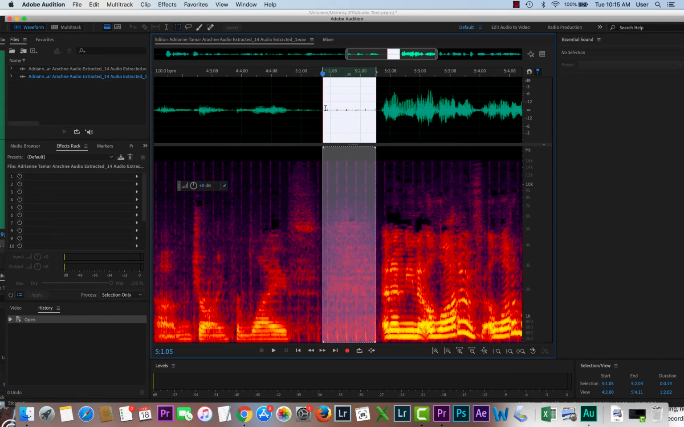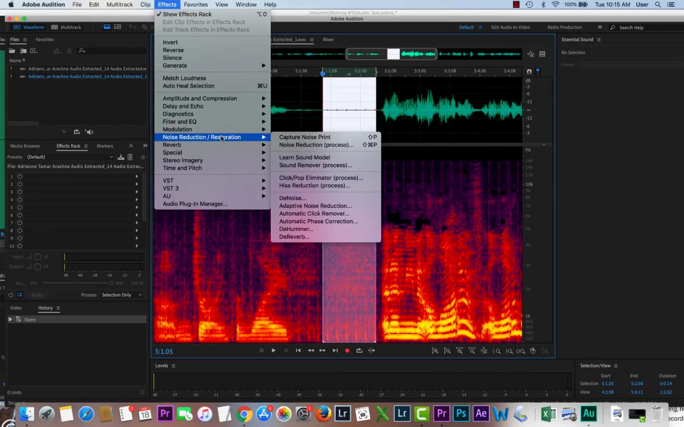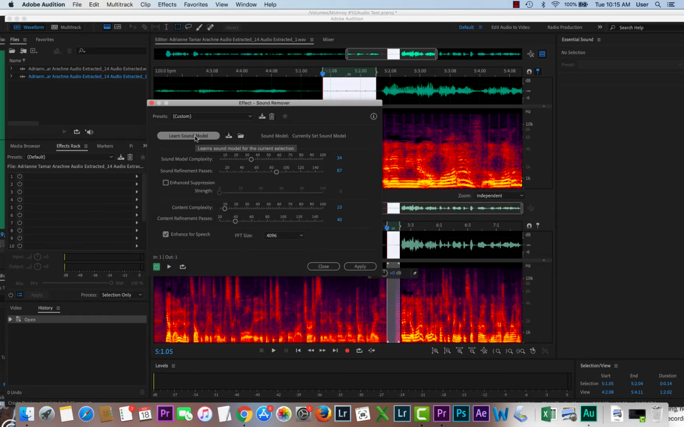Now, what I want to do is go to Effects, Noise Reduction Restoration, and in this case, I'm going to go to Sound Remover, and then I'm going to say Learn Sound Model. So I have the sound selected that I want to remove, which is just the clicks. Okay, so you can see down here that it removed it. And it's also got a preview button you can play right there.